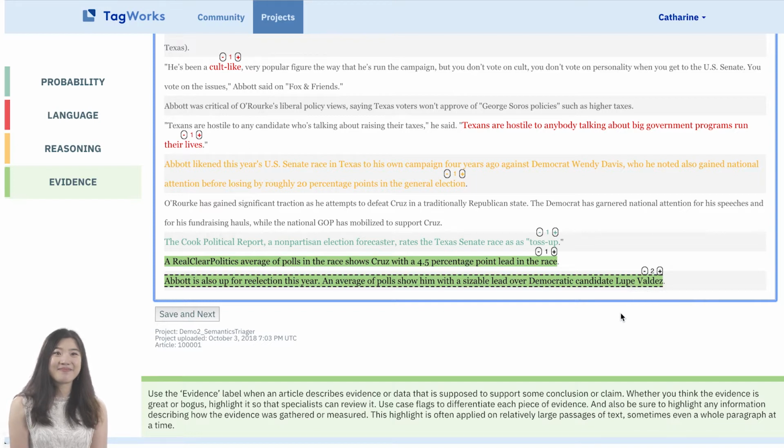Okay, that's it. Now you're ready to do it yourself. Remember, your answers will be combined with other contributors. So don't worry if you're not sure about some things. Just give your best judgments. If you're stuck, you can always check the instructions at the bottom of the page. Good luck!